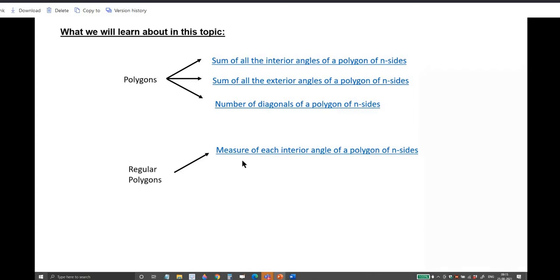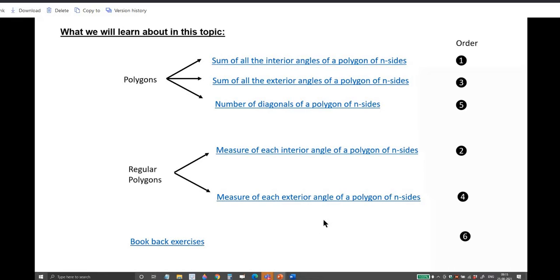How much will each angle be? That is it. Okay? And the measure of an exterior angle of a polygon. How much will each exterior angle be? Okay? And the book back exercise. This all we will do. But we will be doing them in this order: 1 first, then 2, then 3, 4, 5, 6. This is the order of learning it.